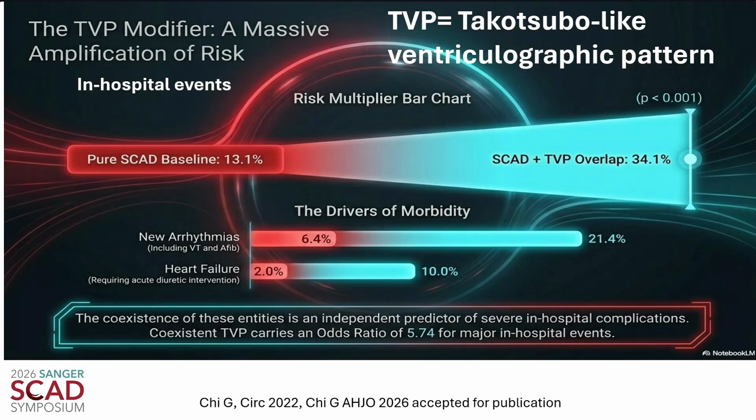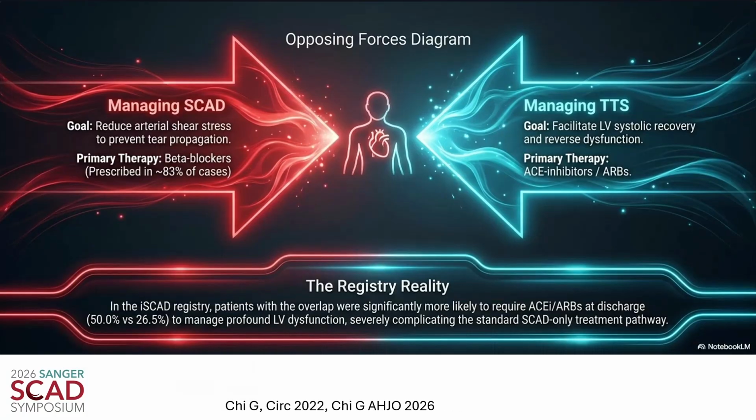So when we compare those who had SCAD without this pattern and SCAD with this pattern, we clearly see the MACE, or the in-hospital events, 34% in those with the pattern versus 13% in those without, driven by higher incidence of new arrhythmias, including ventricular tachycardia, AFib, and heart failure requiring diuretics, yielding an odds ratio of 5.74. There was a 5.74 higher likelihood of major in-hospital events.